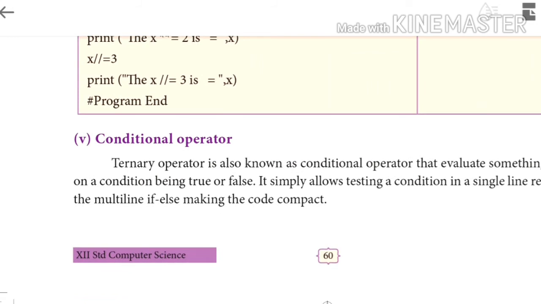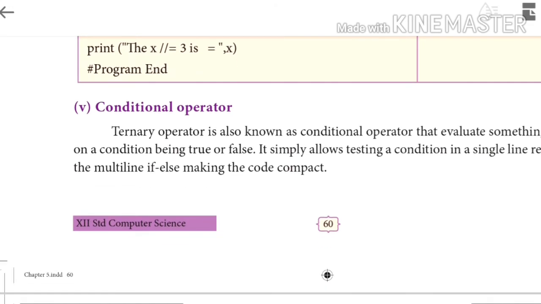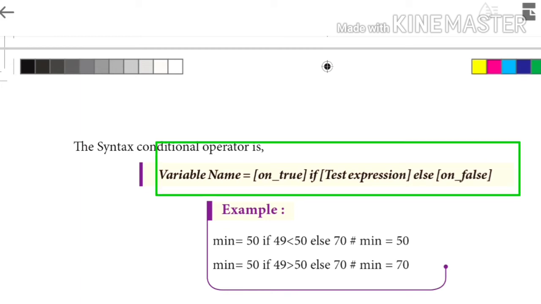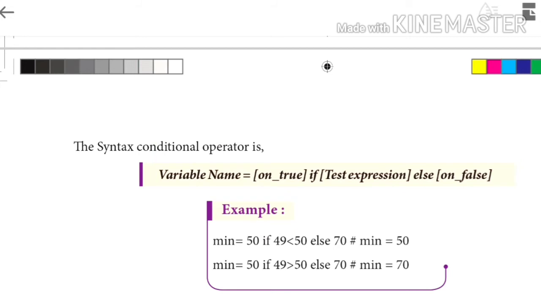Yes. Coming to the last one, the conditional operator. The conditional operator is otherwise called the ternary operator, which evaluates something based on a condition being true or false. It replaces the multi-line if else, making the code compact. The syntax is: variable name equal to on-true value if test expression else on-false value. Example: min equal to 50 if 49 less than 50 else 70.